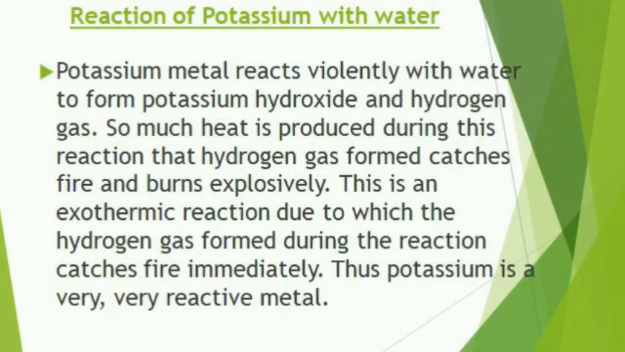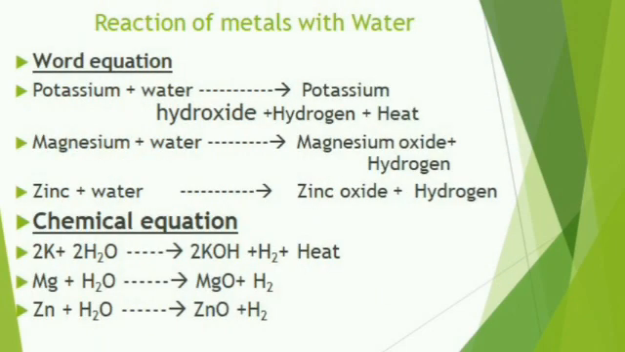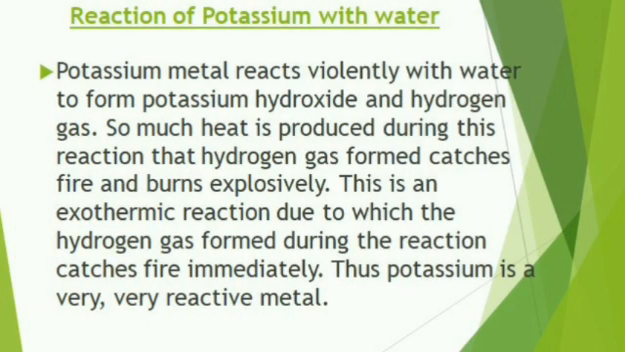Potassium reacts vigorously with cold water to produce potassium hydroxide and hydrogen gas. The chemical equation is as follows. Potassium plus water gives potassium hydroxide plus hydrogen plus heat. Heat energy will be evolved. When there is emission of heat energy, it is an example of an exothermic reaction. You know that.